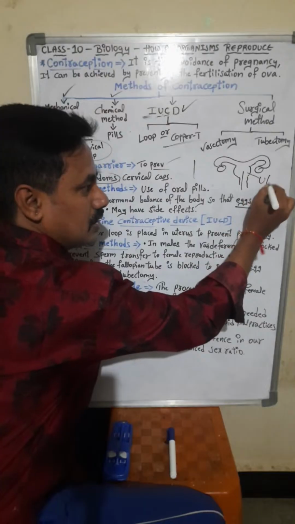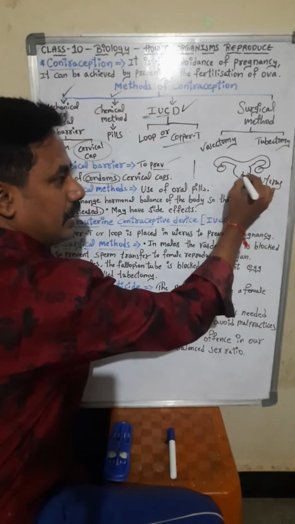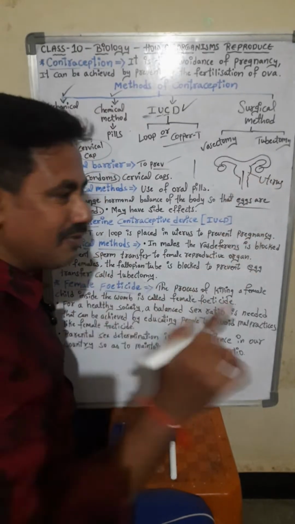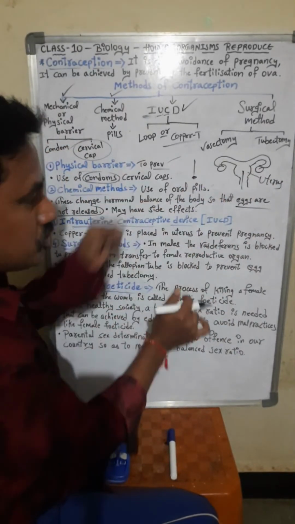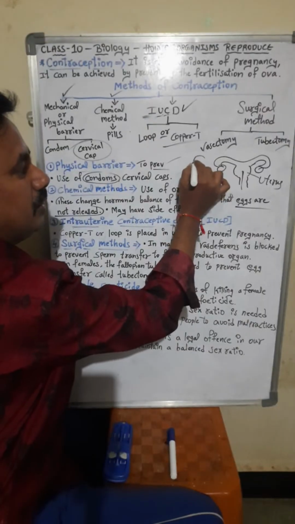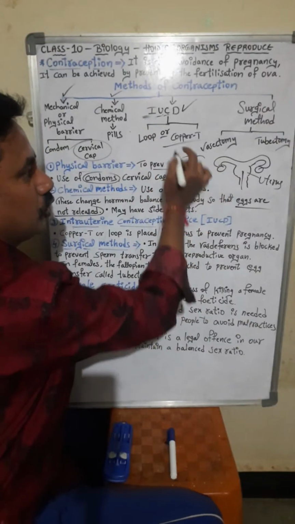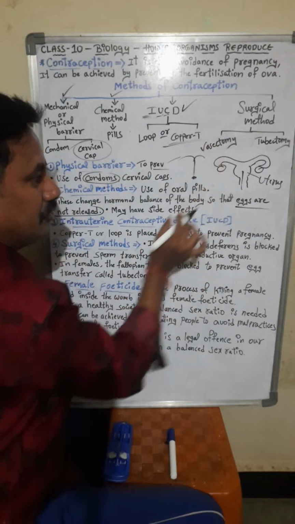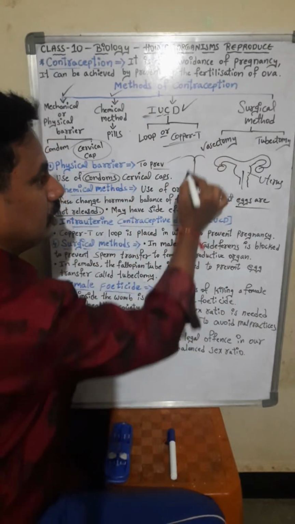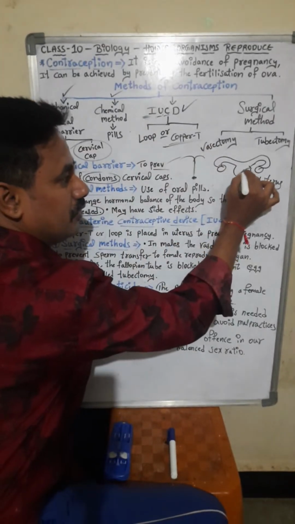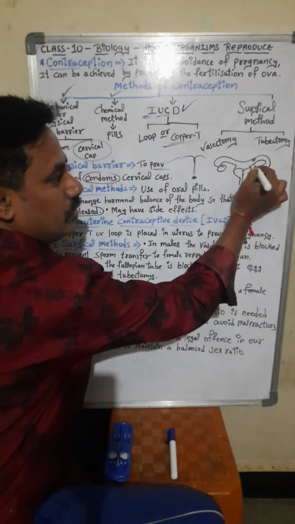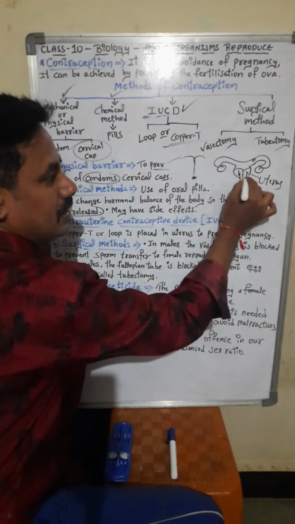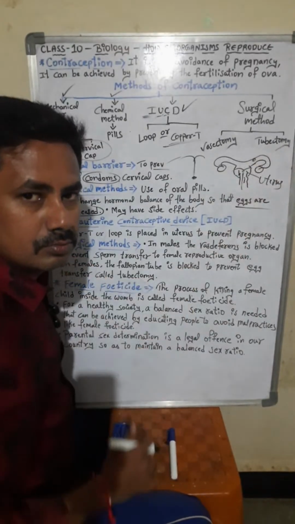How is it a copper device? If we push here, the strings will become like this, T shape, copper T, copper device. When we pull this one, the strings will come and sit like this. Egg is releasing, students. The sperms are coming here. There will be no fusion.